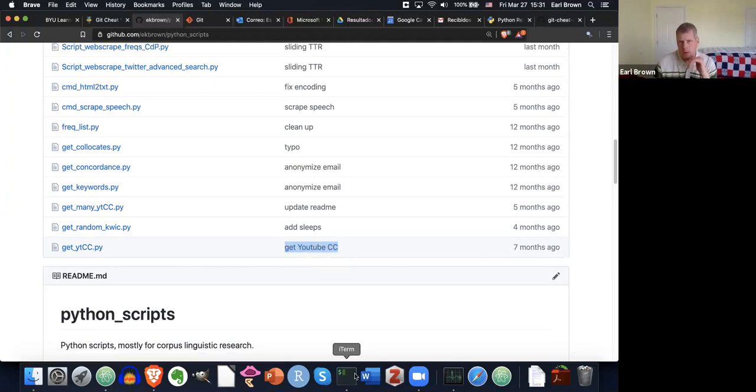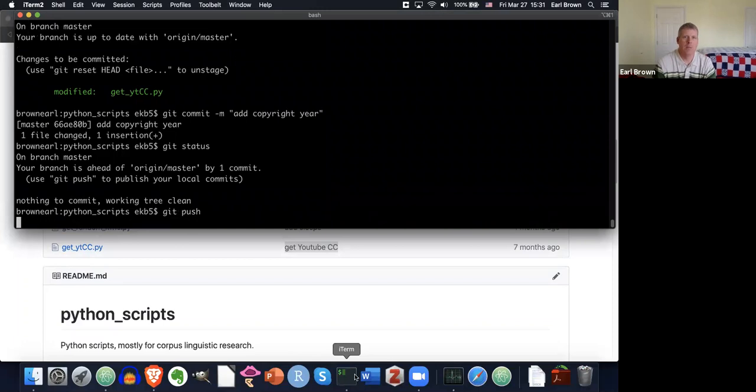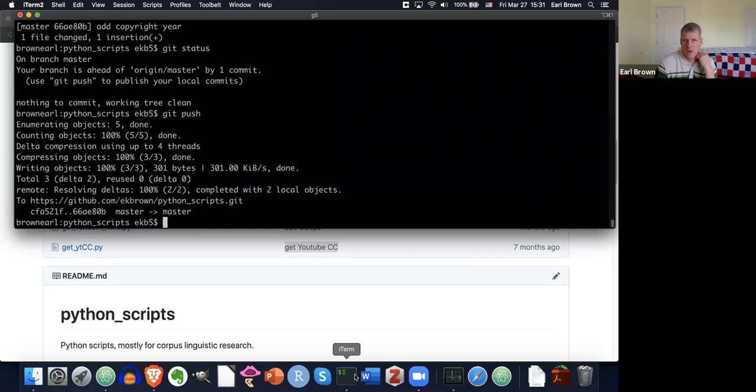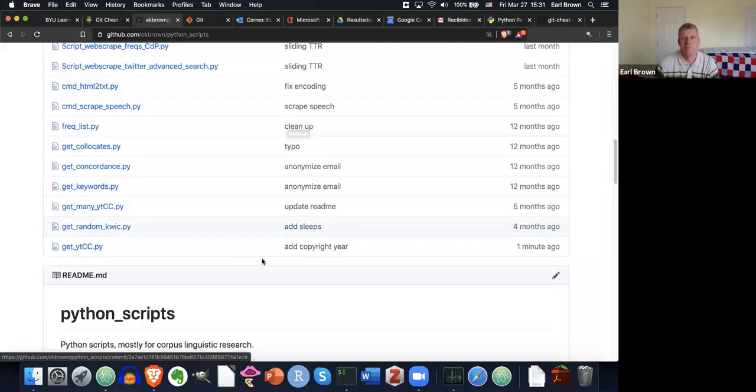So right now when I go back to my hard drive and I say, okay, commit, I want you to push this out to GitHub. It'll take a few seconds. It's going to push it from my hard drive out to my GitHub repository. And it finished there, didn't have any errors, that's good. So I come over here, my Brave browser, and now it should show me the updated version of that script.